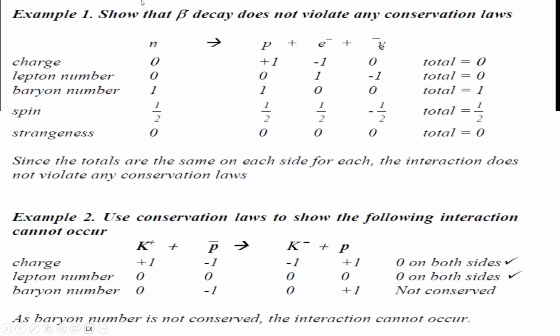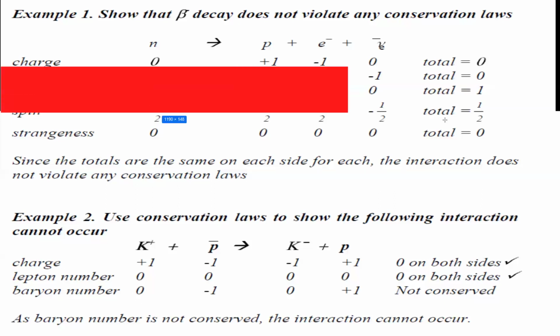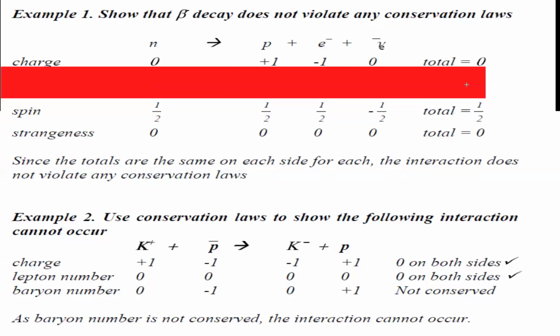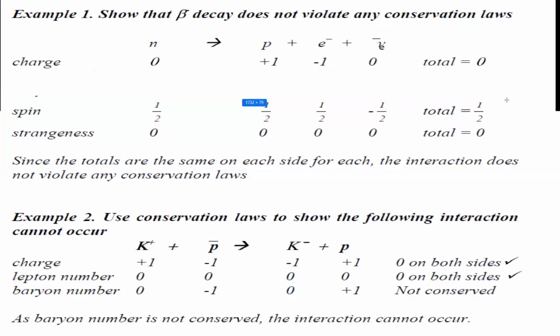I just gave the lepton and the baryon right now. Even the spin is also checked, but we leave the spin.